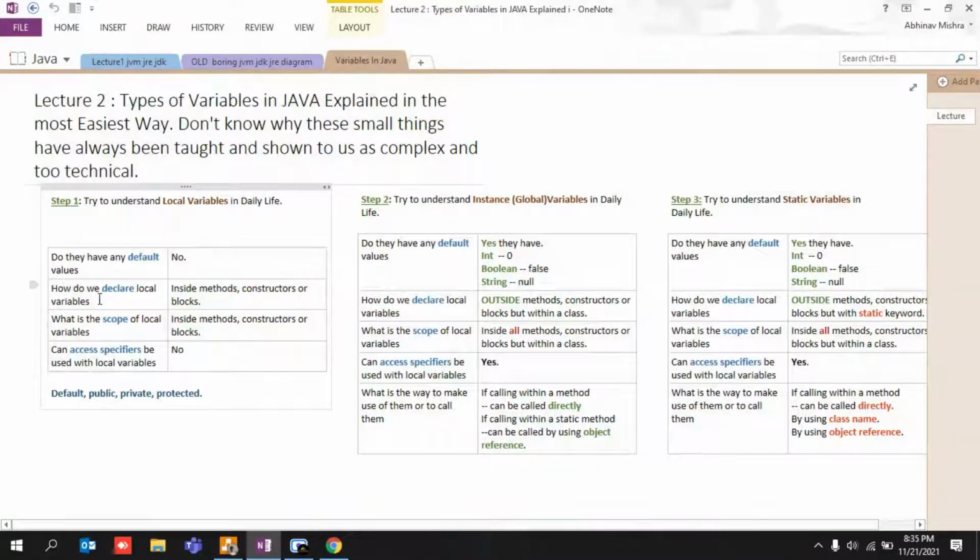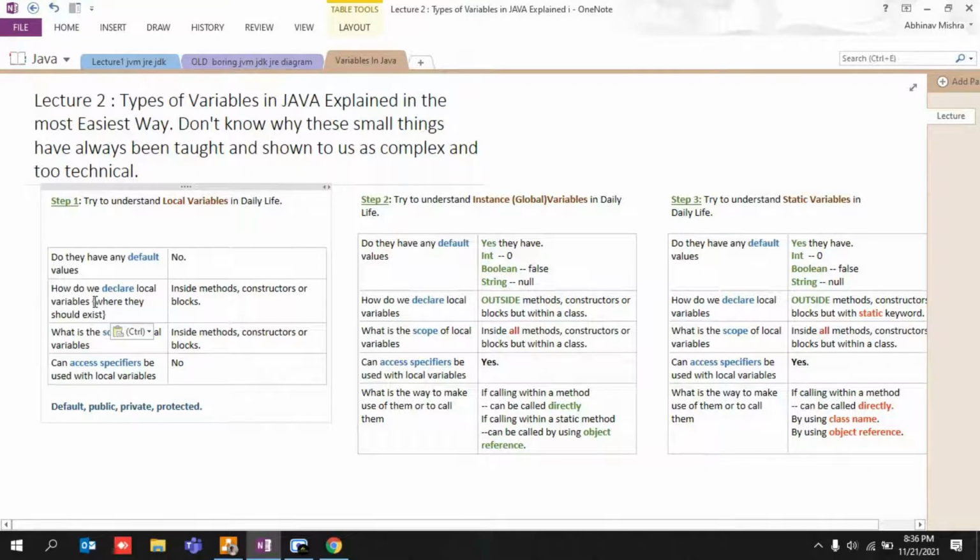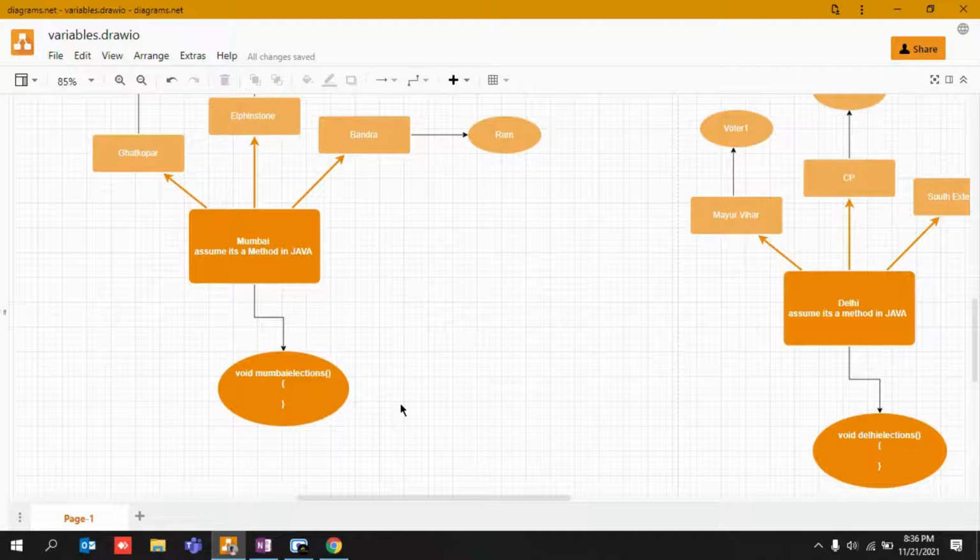Second point, how do we declare local variables? Or the better way to say it, where they should normally exist, or where can we find them? Okay, or where can we declare our local variables? So over here I've written, they can be declared inside methods, constructors, or blocks. So what are methods, constructors, or blocks? I will give a particular demo on this just after this lecture. That would be just a demo lecture, and I'll make you understand totally in terms of Java.